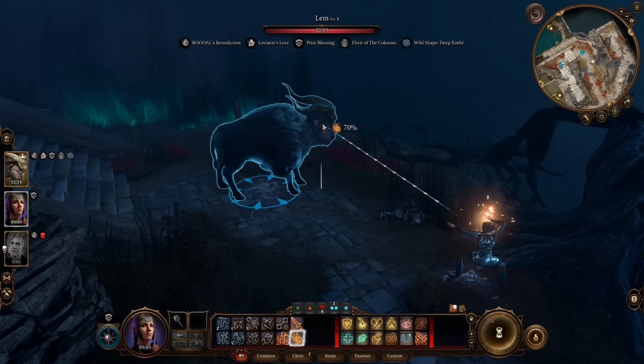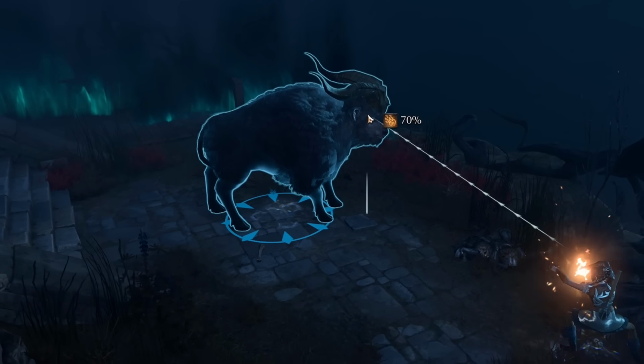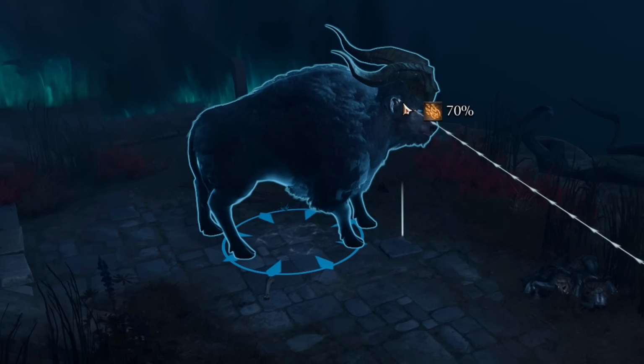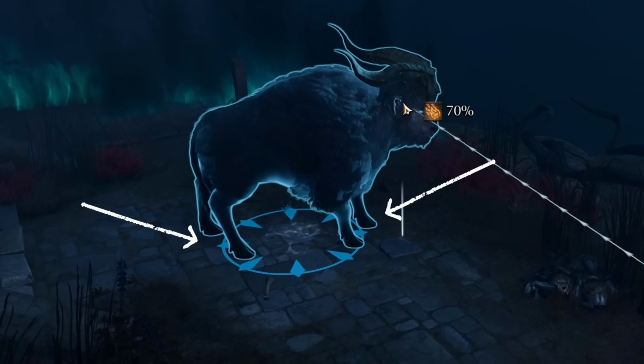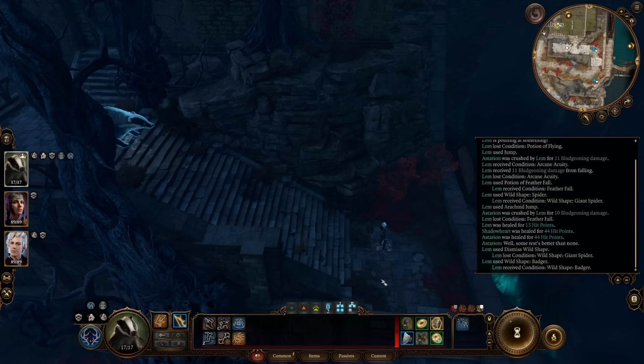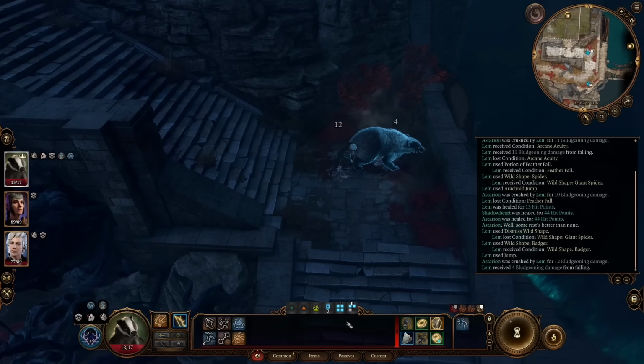The character models for wild shapes like Owlbear, Spider, and Deep Rothe push up more closely against their collision circle, or even hang over it a little bit, so it's easier to line up a jump where your hitbox will physically collide with the enemy during the jump.